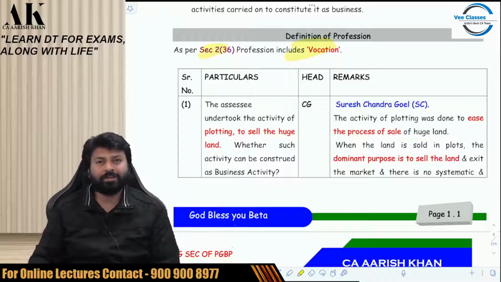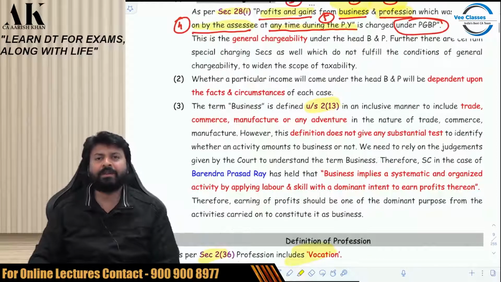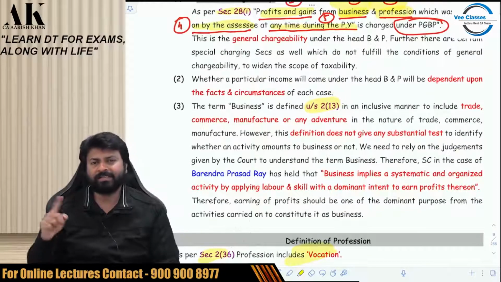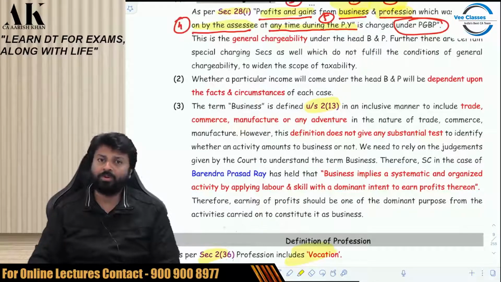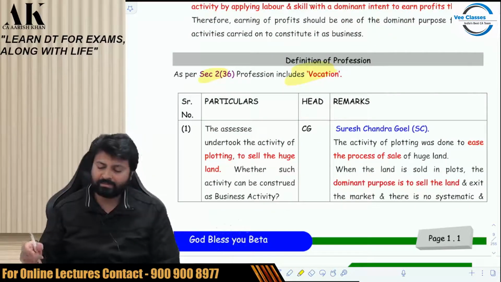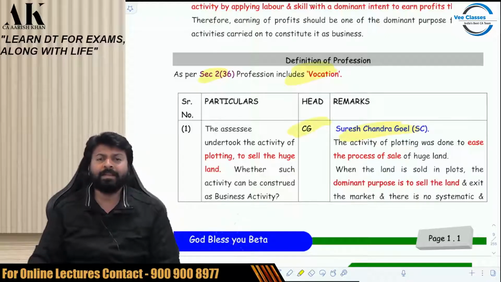So what do you feel? Is it PGBP or capital gains? You have to think at your end. Is the assessee doing any kind of business over here? No. And therefore, it is capital gains. The Supreme Court held in the case of Suresh Chandra Goel that it's a capital gains income.